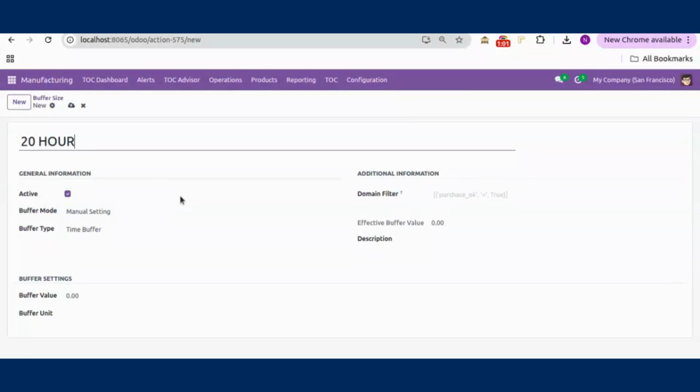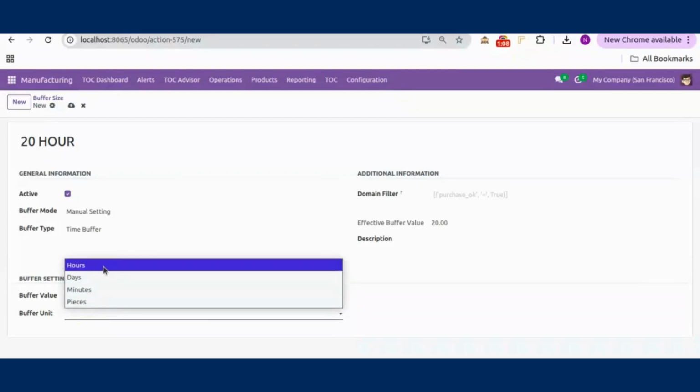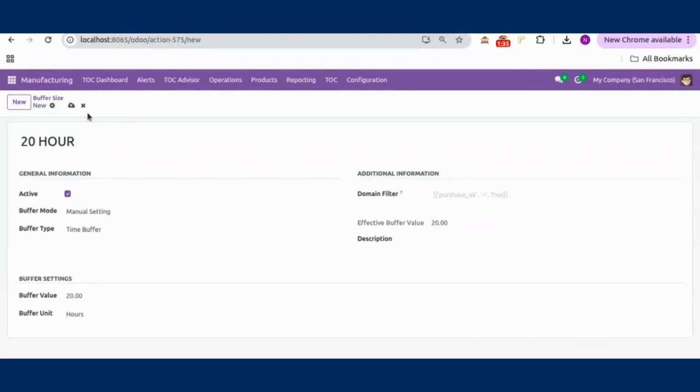Last, a simple 20-hour manual time buffer can also be configured easily by adjusting the buffer value and selecting hours as the unit. Your buffer sizes are now ready to be assigned in finished products.